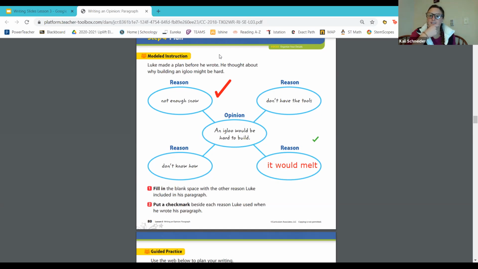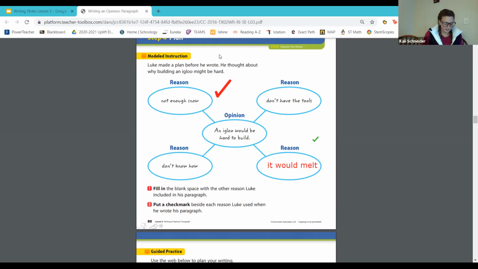Those are really good reasons. I definitely like that he added that he didn't have the tools and he doesn't know how because it's just not something he's done before. So I want you to use this to help you as we are going into our own brainstorming with our opinions and our reasonings. And it's important to look at.